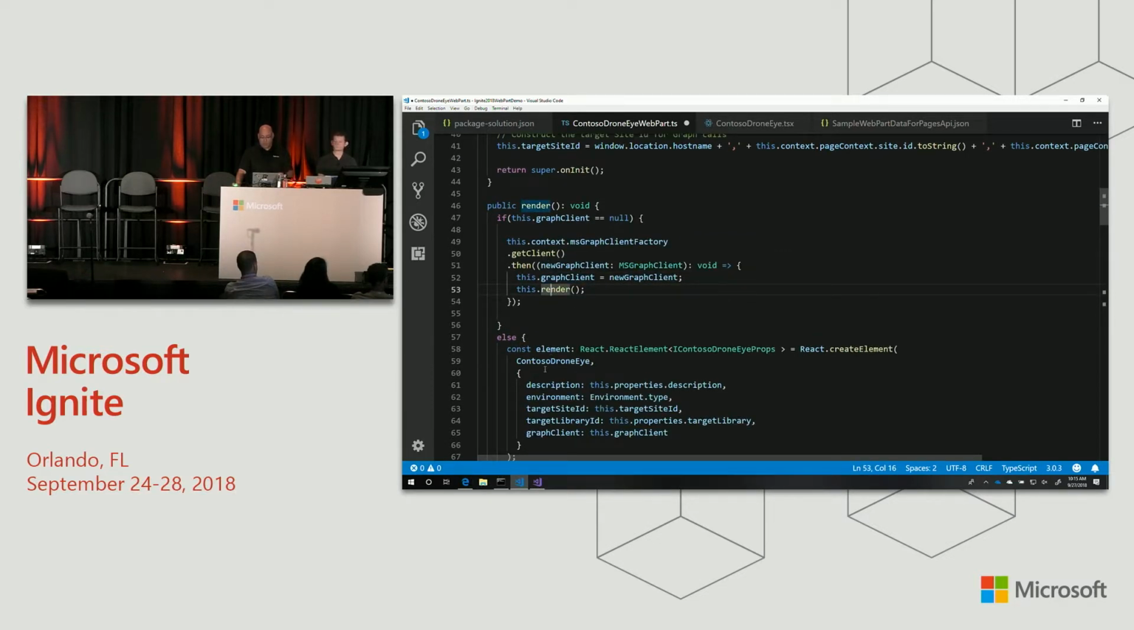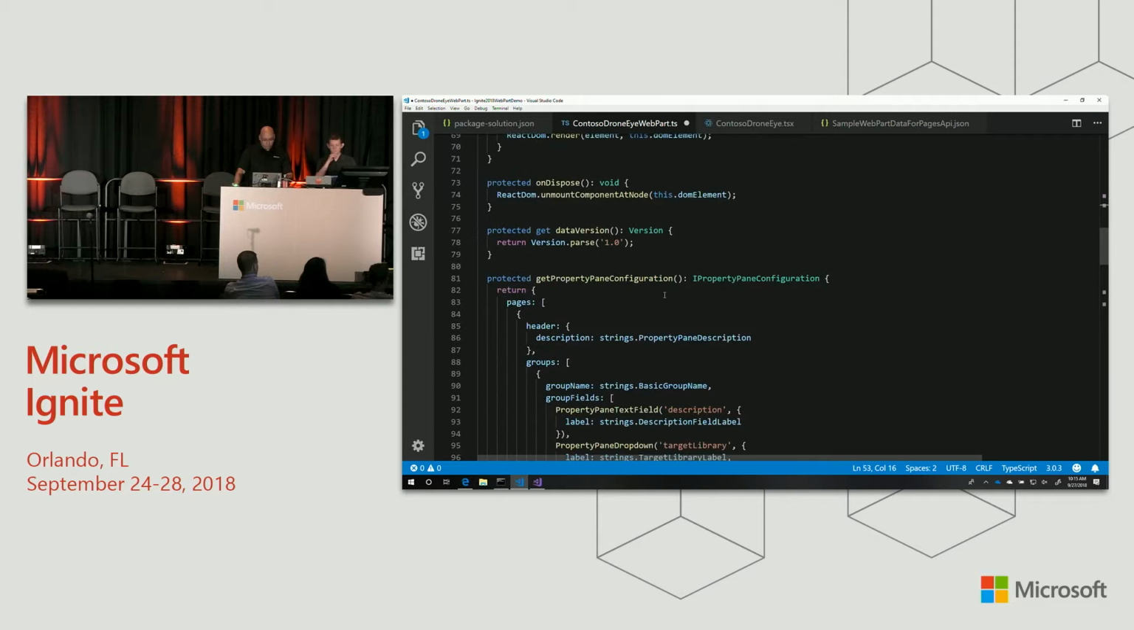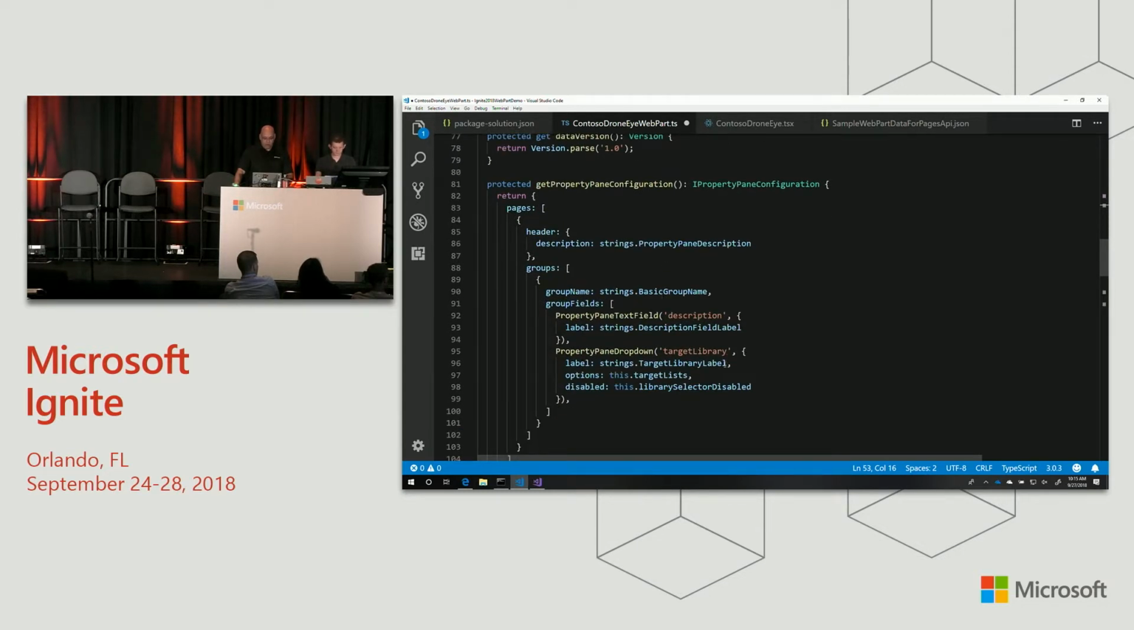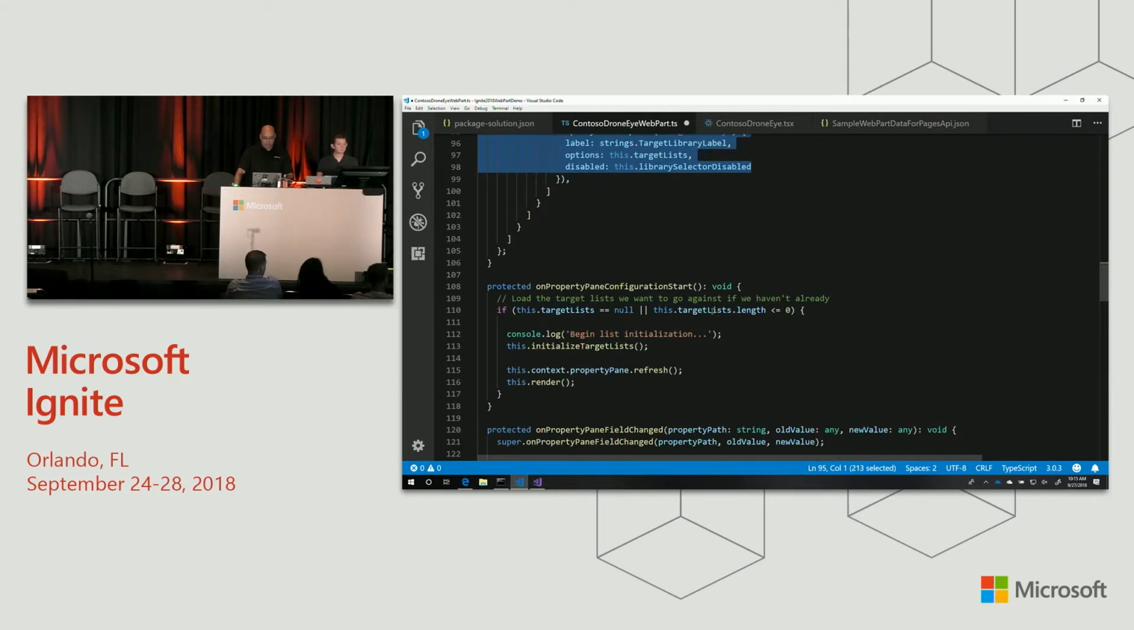If I already have my client, then I'm great. We're just going to create a React component and render that. We'll see the React component in a minute. If we come down here a little bit more, you can see this is where I defined my dropdown that was grayed out in the UX. So we want to get some data for that.